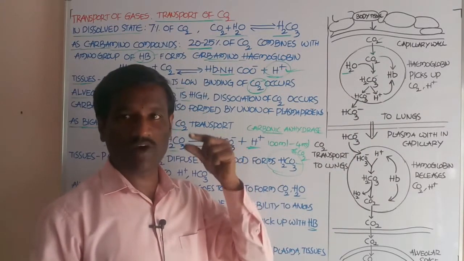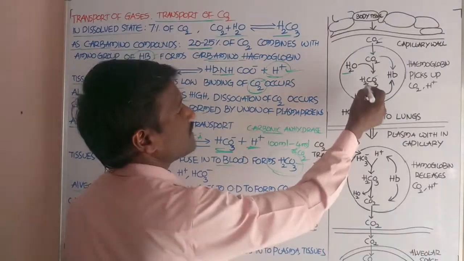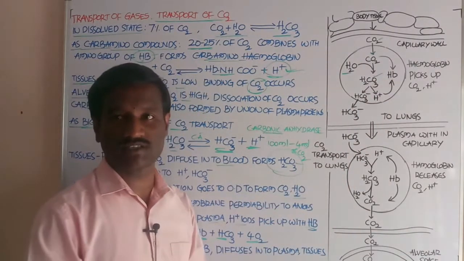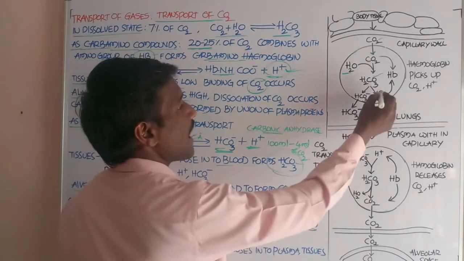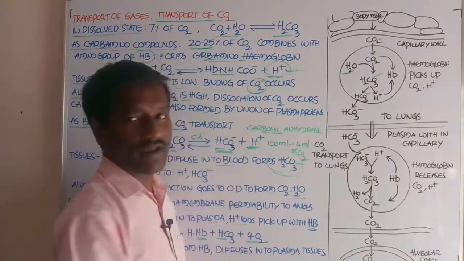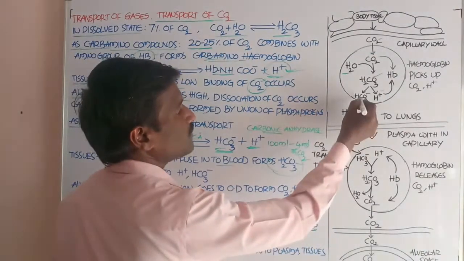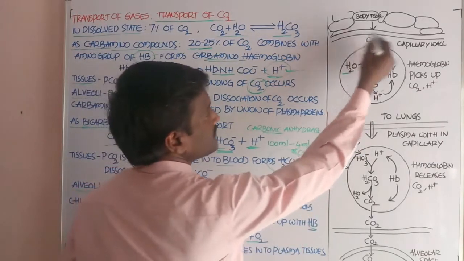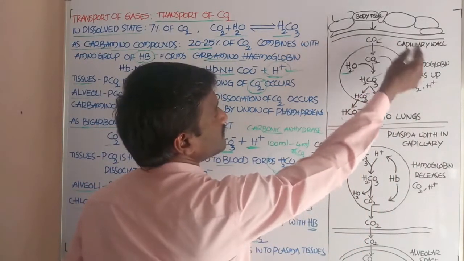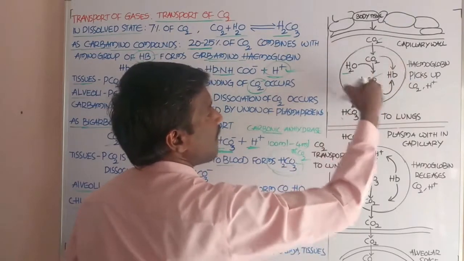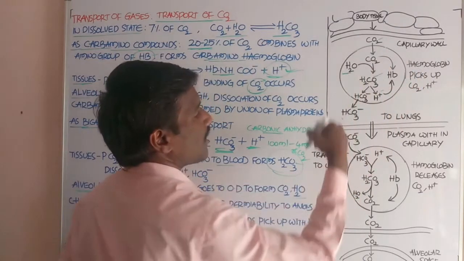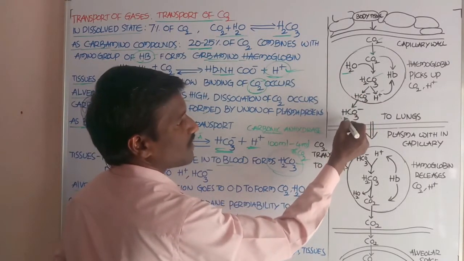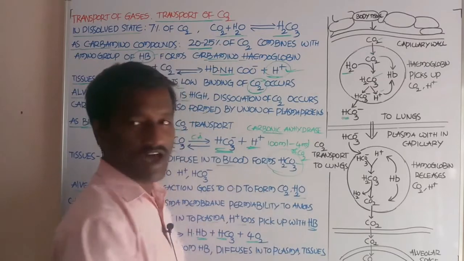The carbonic acid dissociates into hydrogen ions and bicarbonates. This is the blood capillary, and this is the RBC. The bicarbonate diffuses outside into the plasma.